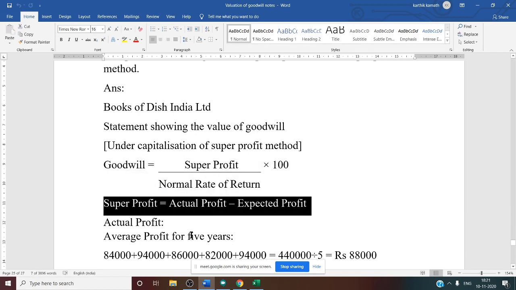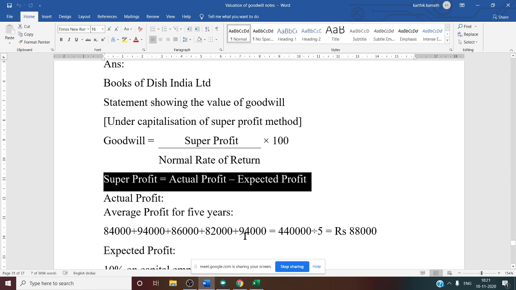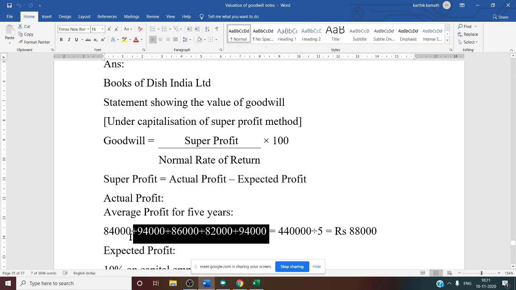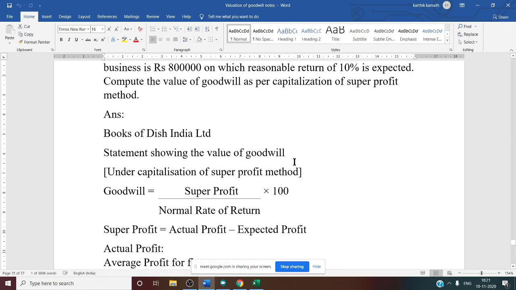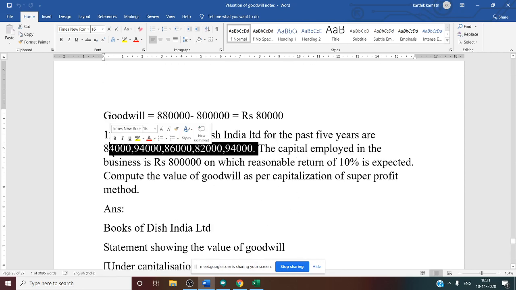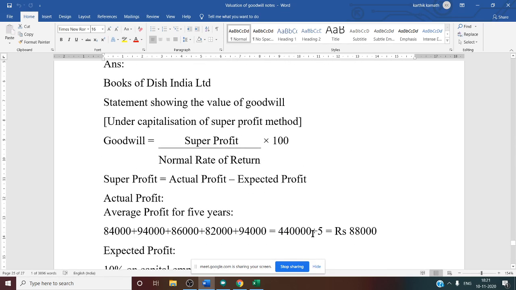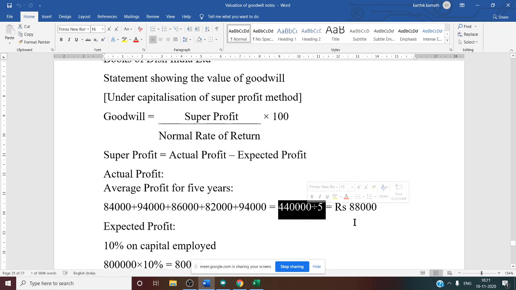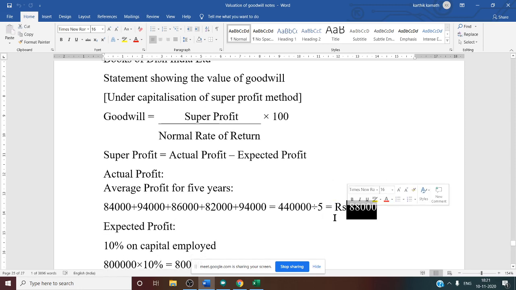So it is very clear. Actual profit is nothing but the average profit. Average profit, how to calculate? Total profit divided by number of years. Total profit is given in the question; you just have to add all 5 years' profit. You will get 4,40,000. 4,40,000 divided by 5, you will get 88,000. This is our actual profit.